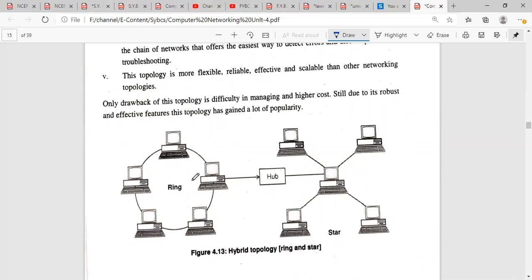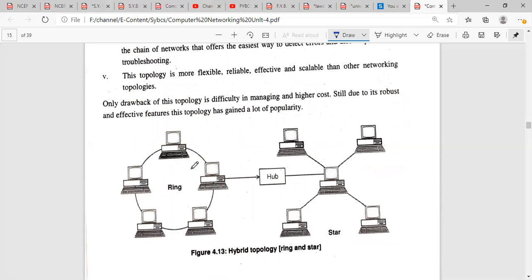This is my ring technology, in which a few devices are connected in a ring format. The output of this ring format, from one of the PCs in that ring, is connected to the hub. Now this hub will be able to access information from each and every device in this ring technology. Right after that, there is a star topology. In the star topology, we have a central computer, and that central computer is connected to another 4 computers. Now the central computer is connected to the hub, so this hub can access the data from any of these 5 computers.